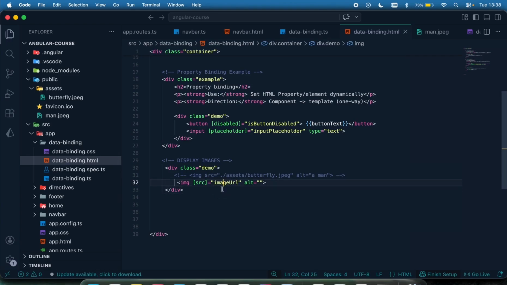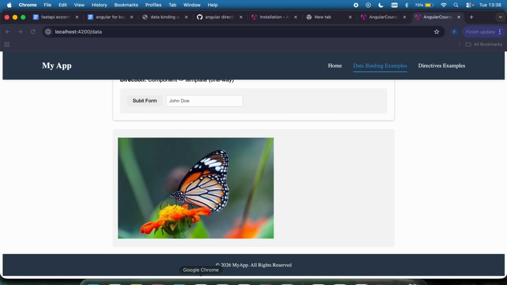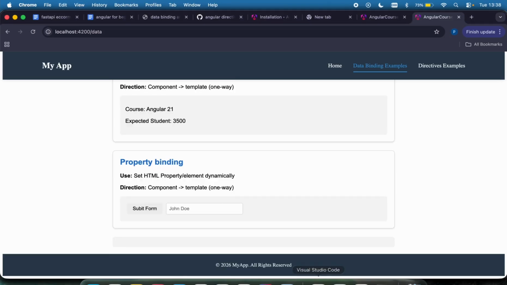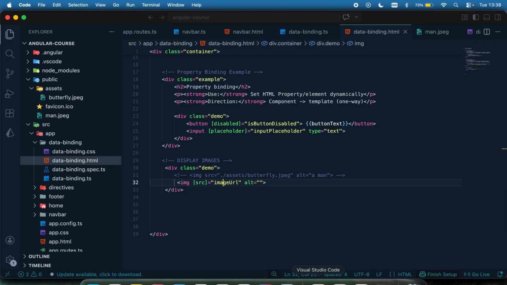Before I do that, let's just see. You can see it's there. If I comment it out and I refresh, you can see it's not there. If I bring it back, you can see it's there. Okay, so that's how to do property binding.